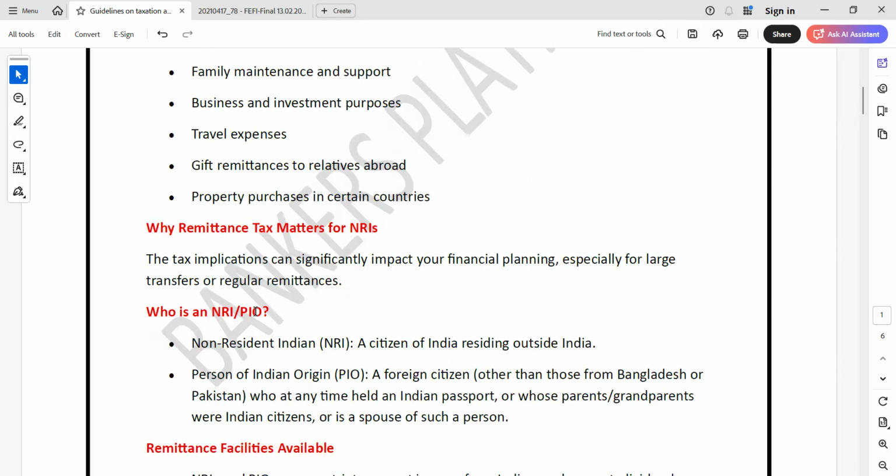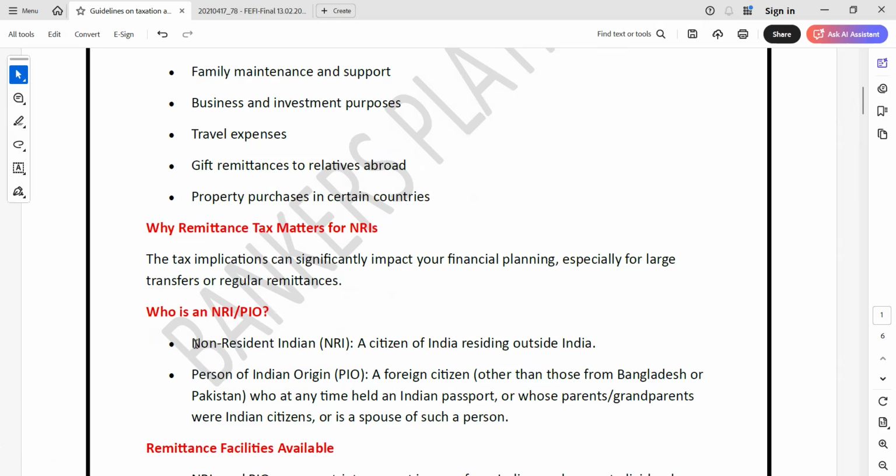So why does remittance tax matter for NRIs? Tax implications can significantly impact your financial planning, especially for large transfers or regular remittances. Okay, so who is an NRI? NRI means non-resident Indian, a citizen of India residing outside India.